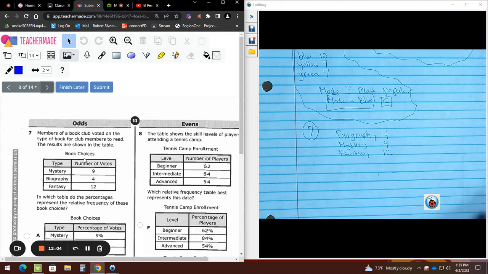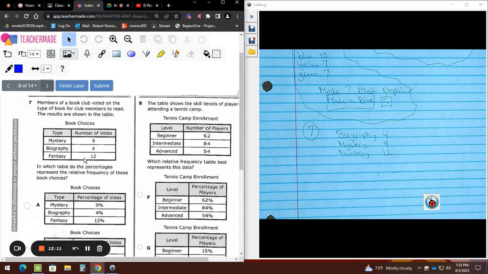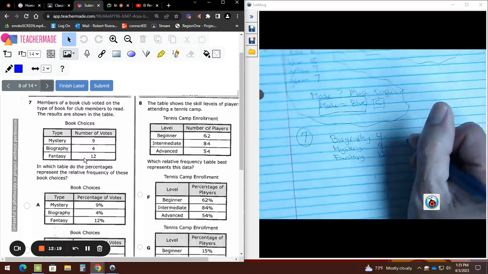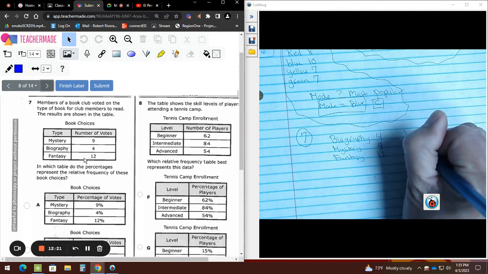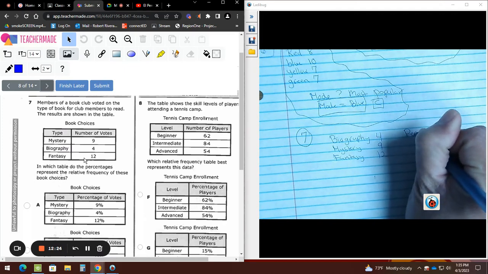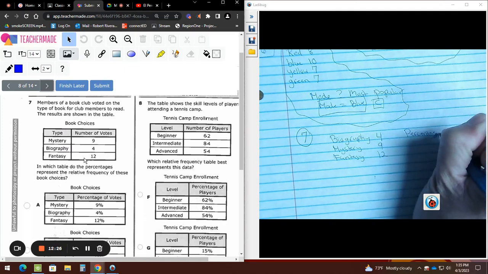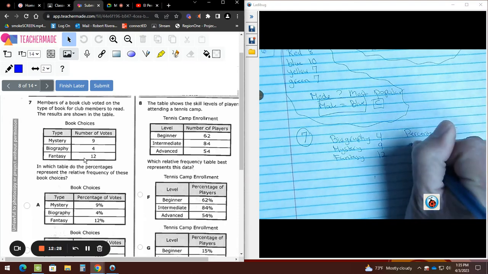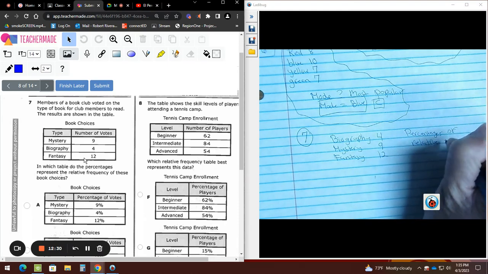Fantasy. Okay. Now we haven't even asked for the question. Right now the question is coming, so that's where I want you to pay attention. In which table do percentages represent the relative frequency of these book choices? Now, listen. The question wants percentages of relative frequency.